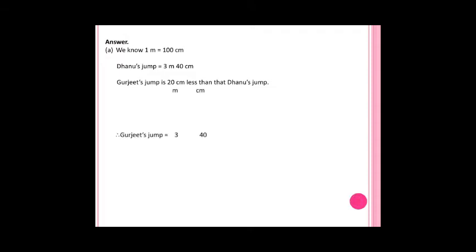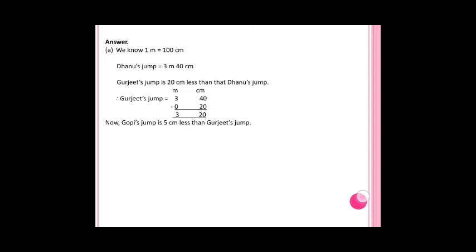Now you have to find Gurjit's jump. You know that Danu's jump is 3 meter 40 centimeter. You have to write that. In that you have to subtract 20 centimeter, since Gurjit is 20 centimeter less compared to Danu's jump. So for that you have to subtract 20 centimeter from Danu's jump. So that is 3 meter 20 centimeter. Gurjit's jump is 3 meter 20 centimeter.